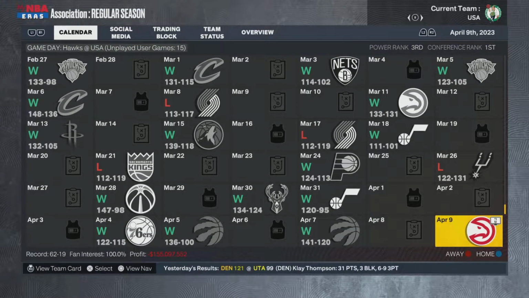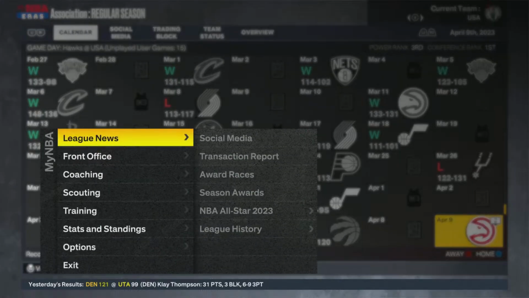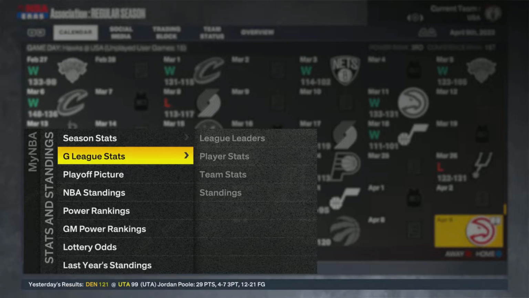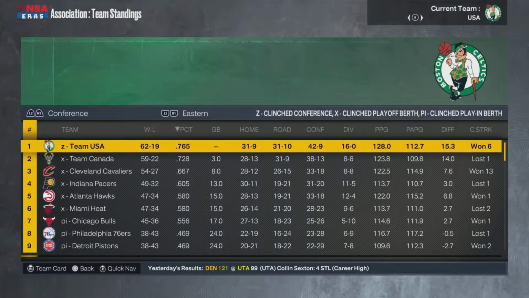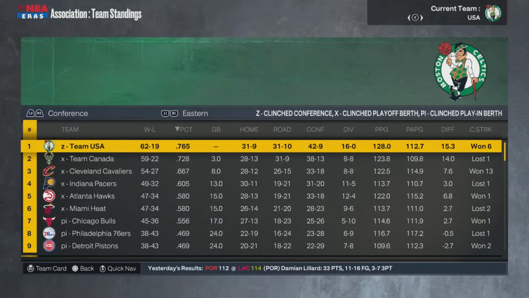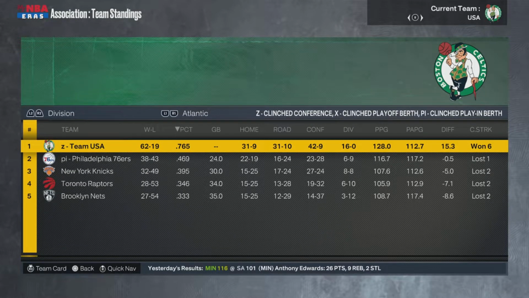So we skipped ahead in the simulation quite a bit, and now we're at the final day of the regular season. I'm going to go ahead and show you the standings and then stats. So the standings, the East, okay, so Team USA did flip Team Canada, so they're first in the East, followed by Team Canada, 3 games back. Both could end up with 60-plus wins right there.